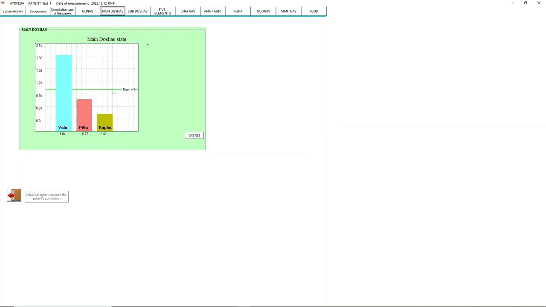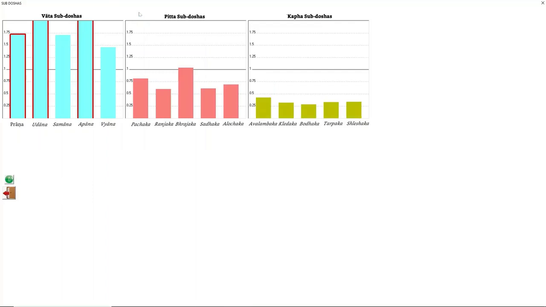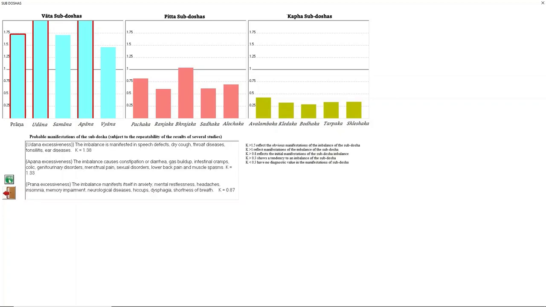Information about the three doshas is presented here. We see a significant imbalance of Vata dosha. In Ayurveda, the sub-doshas are smaller, more specific energies that function within the larger doshas. Sub-doshas are responsible for specific body functions and are influenced by larger doshas. Here are the 5 sub-doshas for each dosha. In this case, the patient has problems with the respiratory system. He is in a state of acute respiratory illness.